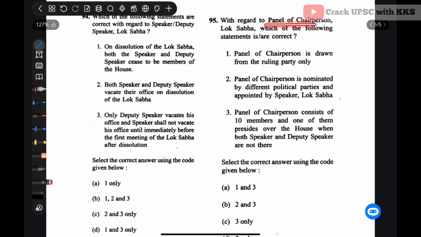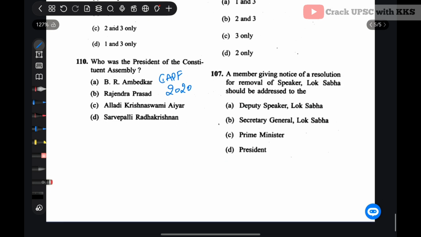With regard to panel of chairpersons, Lok Sabha, which one of the following are correct? Panel of chairpersons is drawn from the ruling party only. Incorrect. Members of the opposition are also in it. Then panel of chairpersons is nominated by different political parties and appointed by the speaker of the Lok Sabha. Correct. Panel of chairpersons consists of 10 members, and one of them presides over the house when both the speaker and deputy speaker are not there. 3. So 2 and 3 would be the correct answer. Let's see the next question.